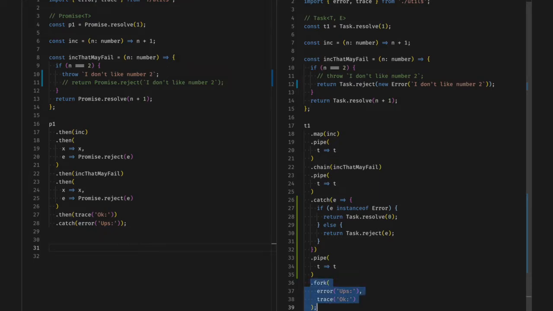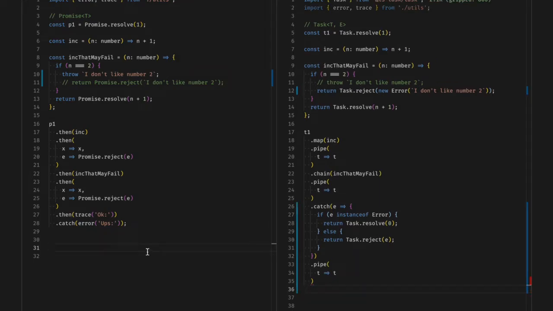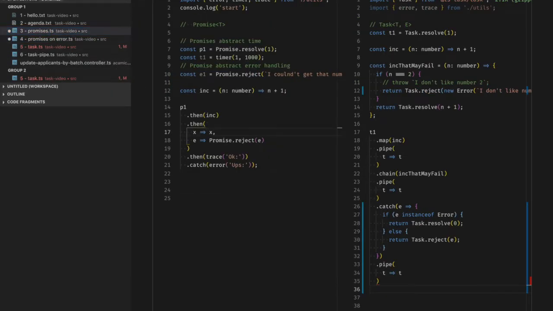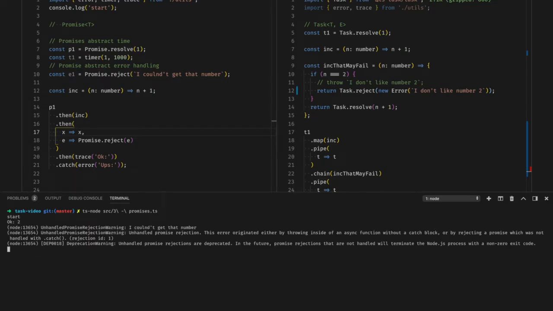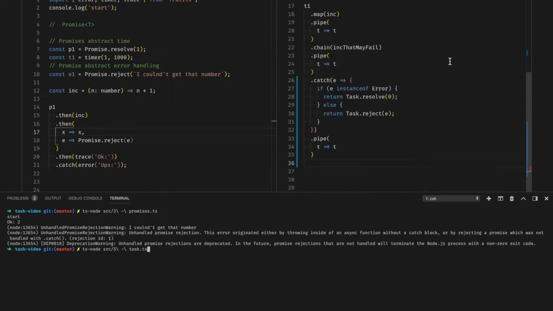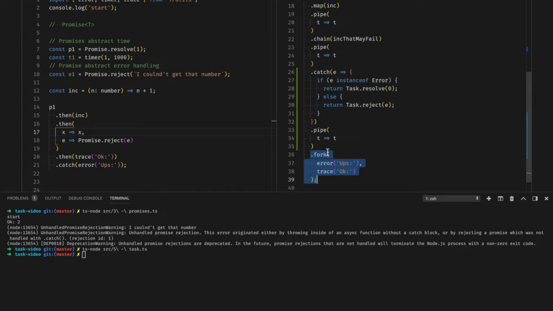So if you don't fork a task, nothing happens. By doing this, another common problem with promises is resolved. Notice that if we run our first example, we get an unhandled promise rejection error, even if we don't use the promise. Using task, if you don't fork, nothing gets executed. And because errors are the first callbacks, you need to explicitly ignore them.